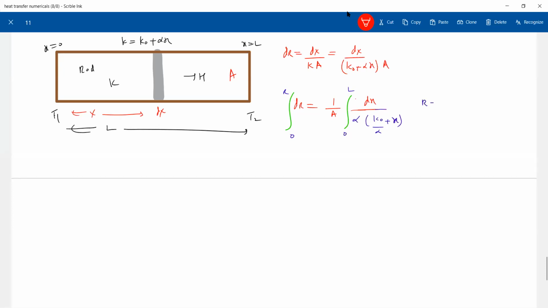So the total thermal resistance will be 1 by A alpha. What is the integral of this one?